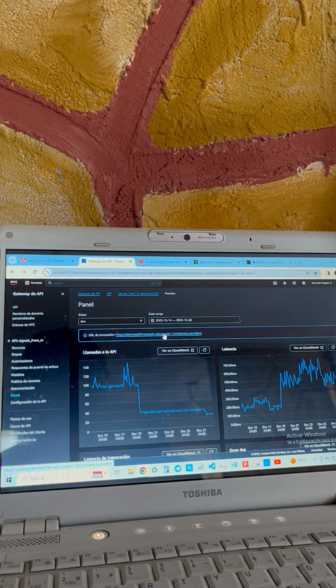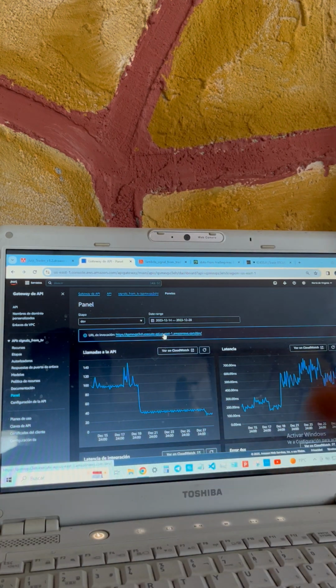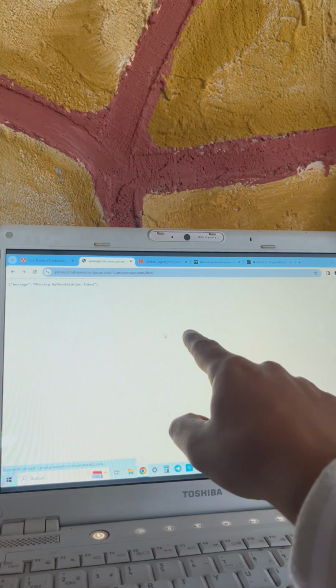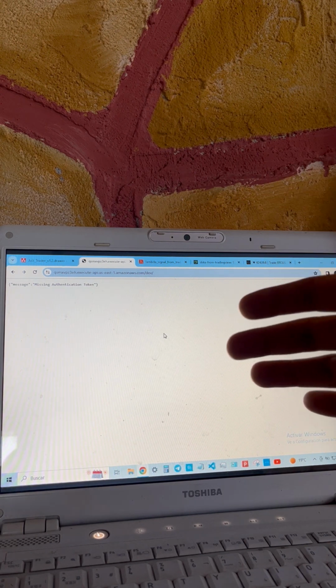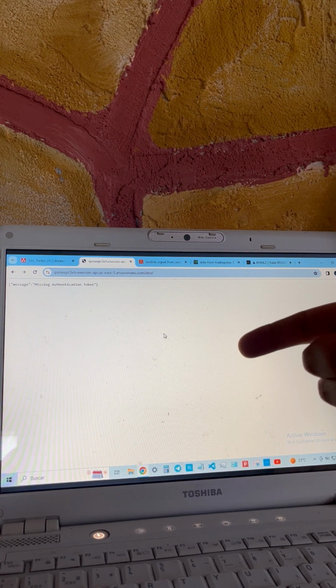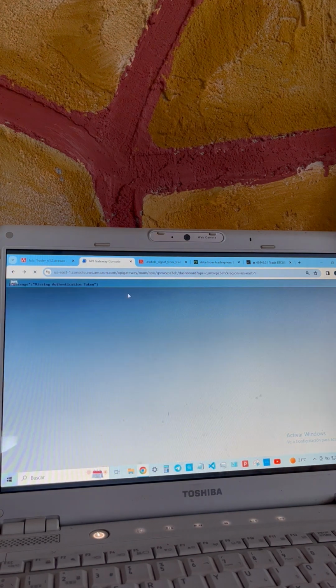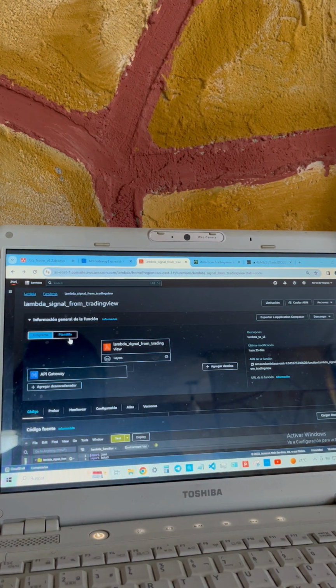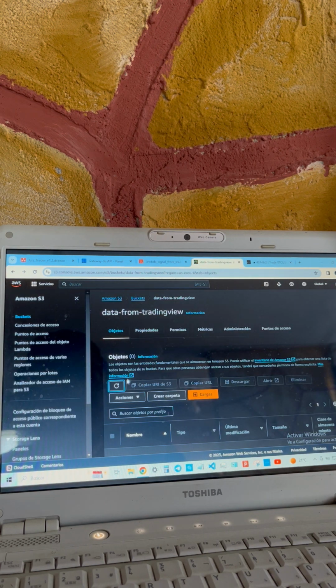But in this special case, for every signal that I get from TradingView, I have a password. So if you want to open this URL, the Lambda will start looking for the token. If you don't have the token, the Lambda won't execute. But if you have the token, Lambda will start to process the data, create the JSON file, and store it into my S3 bucket.